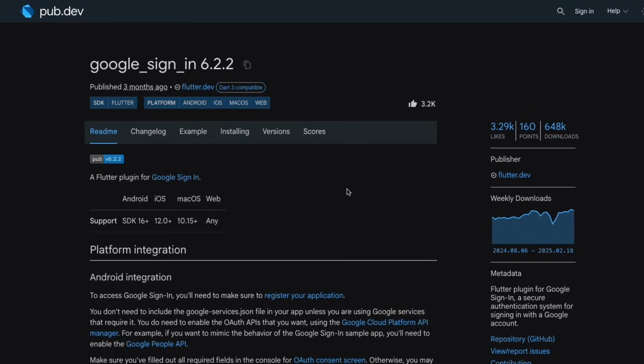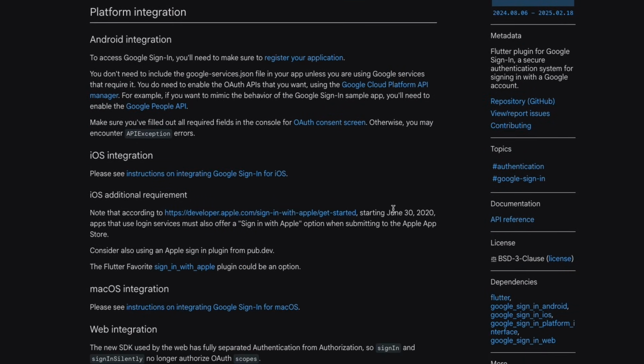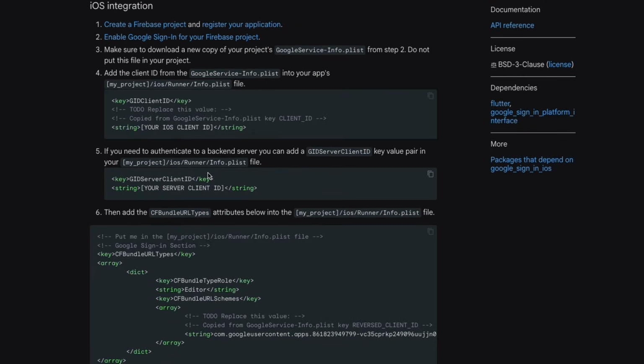Now, everything that I'm doing, I'm following the documentation for this package, right? So we're using the Google sign-in package. So you can follow what I do, but just remember that the most up-to-date information is on this package and it's got all the appropriate instructions. So I would highly recommend you to actually read it yourself. But this Google sign-in package, if I was to show you how to do it for iOS, you can see the iOS integration there. So I'm going to follow these steps.